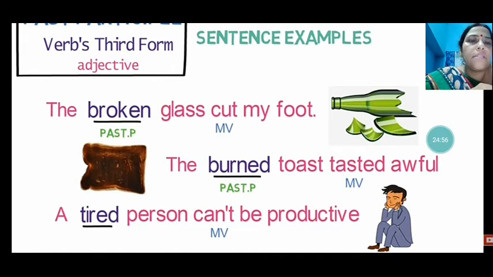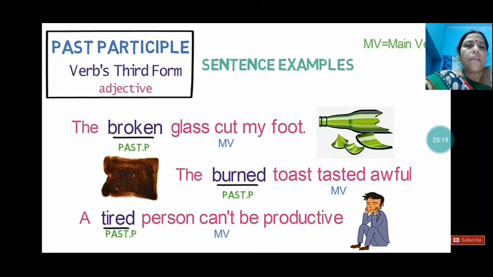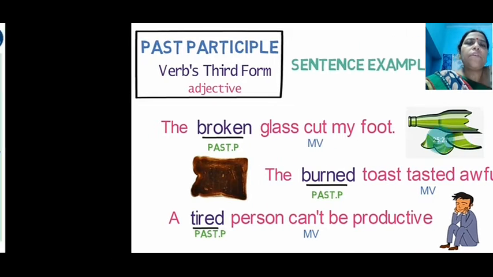The tired person can't be productive. So tired person, here the past participle is tired. It is describing which type of person, used like an adjective. And here can't is used as the main verb. Can't be productive. So past participle, then main verb.